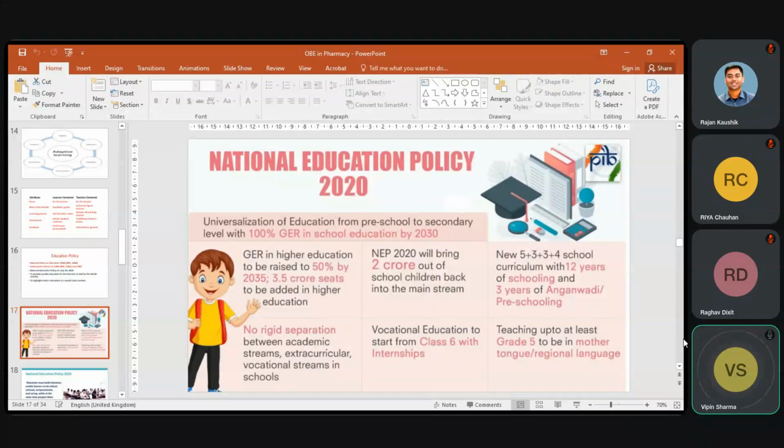So what is the main objective of this NEP? Because it is based on the OBE system. The gross enrollment ratio in education, from primary school to secondary school, is the main objective of our government, that it should be 100% up to 2030. There is no rigid separation. It means extracurricular and vocational streams, so many things are there in this policy.